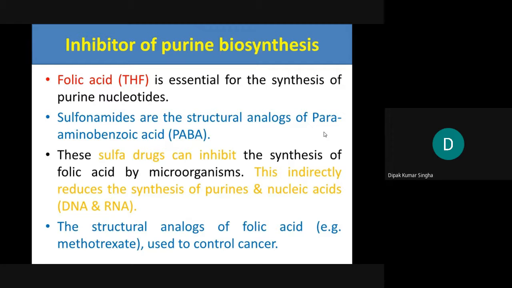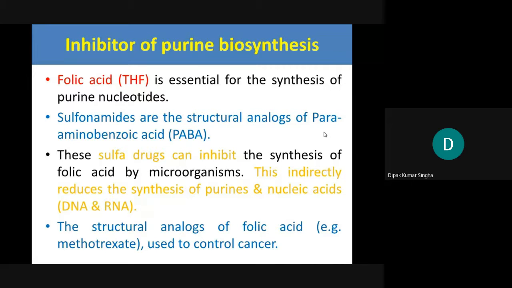So what are the inhibitors? This is very important. What are the inhibitors of purine biosynthesis? Suppose some foods or drugs can inhibit purine biosynthesis. In that case purine biosynthesis will be hampered, and due to this crisis of purine, DNA and RNA will not form. So what are the factors? Number one, folic acid is essential for the synthesis of purine nucleotides.